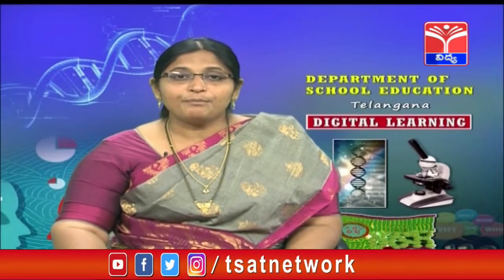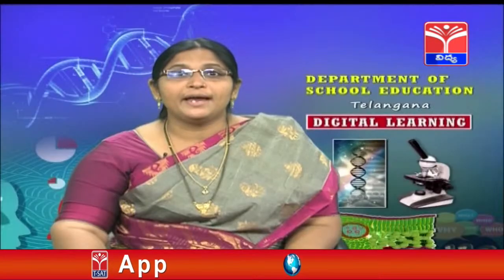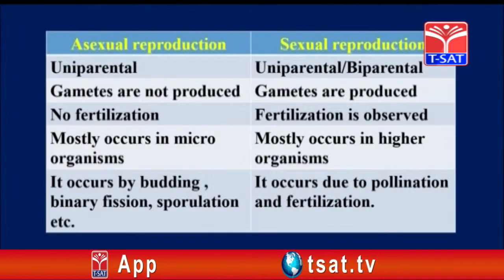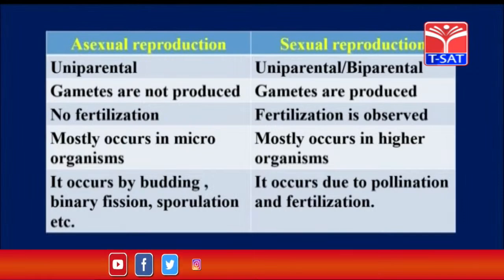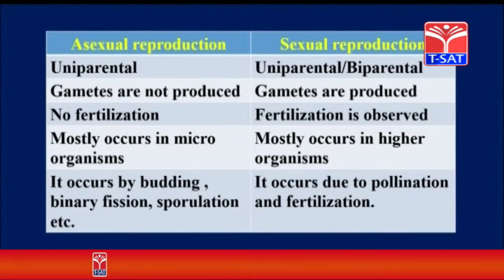See here, before going to fertilization, let us see the differences between asexual reproduction and sexual reproduction. Asexual reproduction involves only one parent organism, that is uniparental, whereas sexual reproduction may be uniparental or biparental. In asexual reproduction, gametes are not produced, whereas in sexual reproduction, gametes are produced.